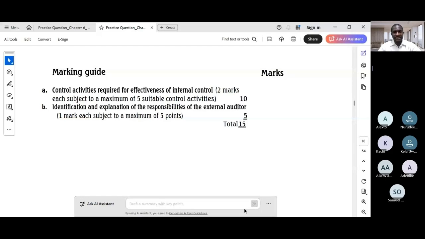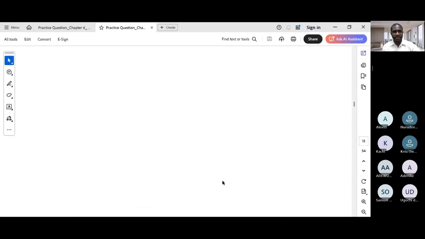And the second, B part, marking guide. To get full marks for the B part, you should list and briefly explain 5 of the key expectations of the external auditor when gaining an understanding of the client's internal control. So the points provided in the solution are excellent examples, such as gaining an understanding of the 5 components of internal control by the COSO framework, documenting the system, performing walkthroughs, and exercising judgment. I think the solution is a good one, and it provides a perfect roadmap.